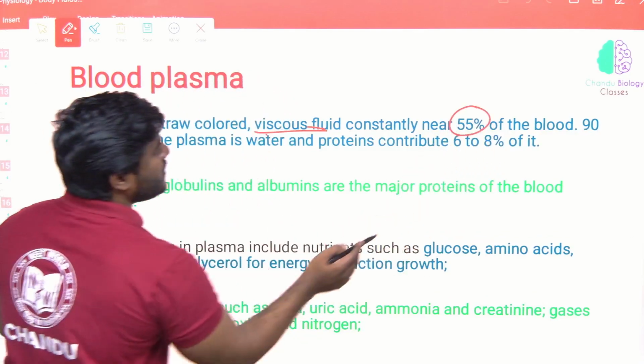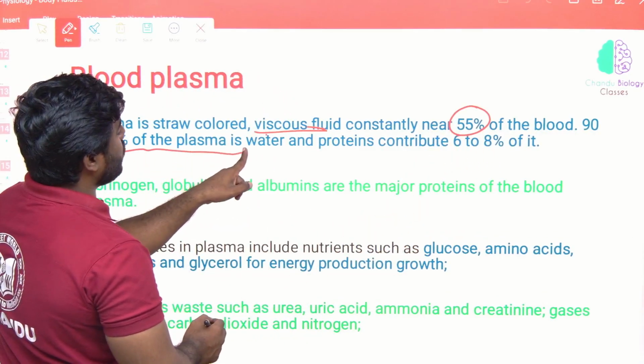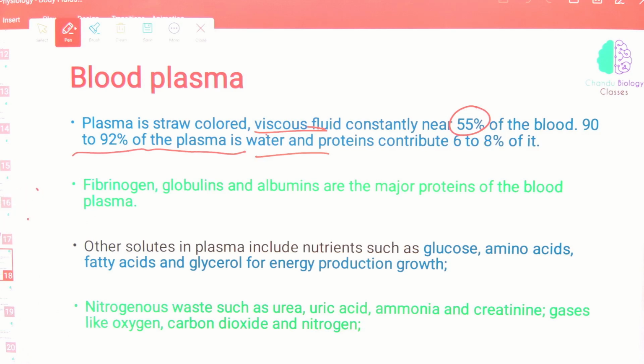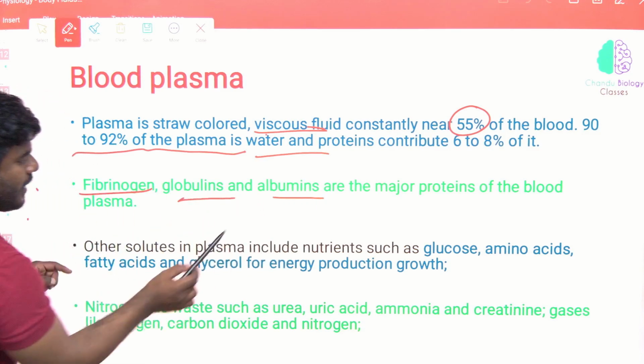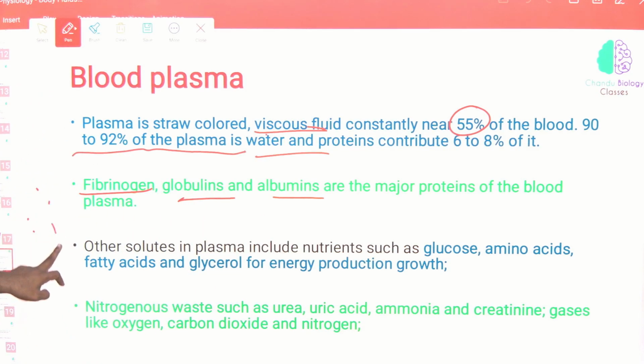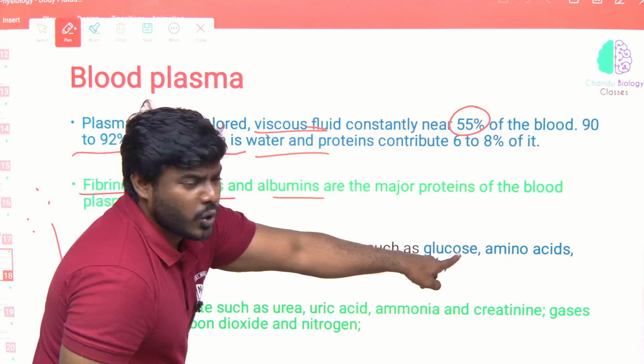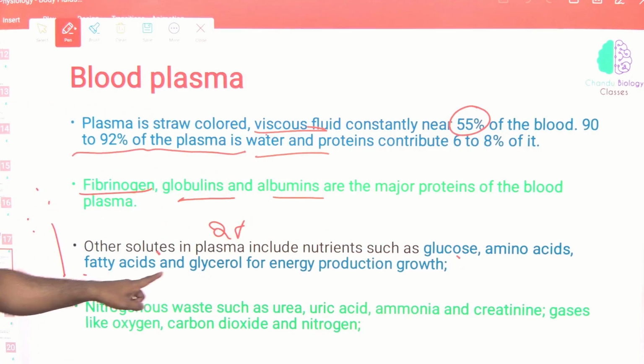Nearly 55% of the blood is plasma, and 90 to 92% of the plasma is water. The remaining are proteins: fibrinogen, globulin and albumin. So what we have got in the NCERT are other solutes which are present in the 2%: glucose, amino acid, fatty acid, glycerol.